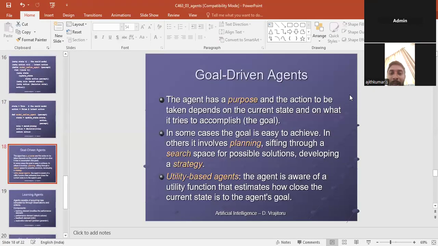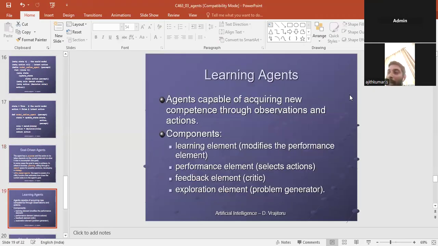Then next we see the goal driven agent. The action to be taken depends on the current state and what it tries to accomplish. The next, utility based agent. The agent is aware of a utility function that estimates how close the current state is to the agent's goal.